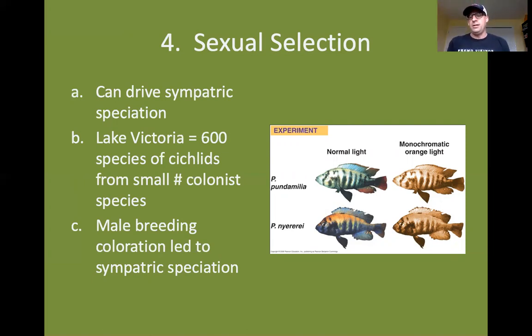In fact, when an experiment was done where members of different species of cichlids were put together in a tank with the same color light shining on them, so that their coloration all looked the same, females could not choose or did not select males of their own species necessarily, and were able to produce offspring.